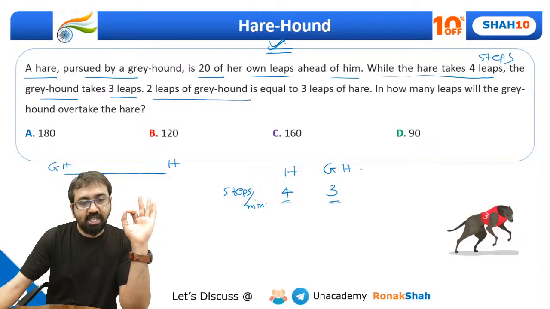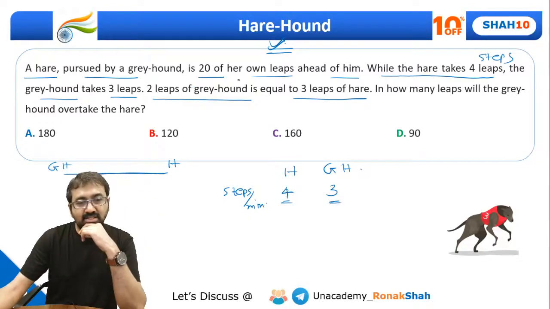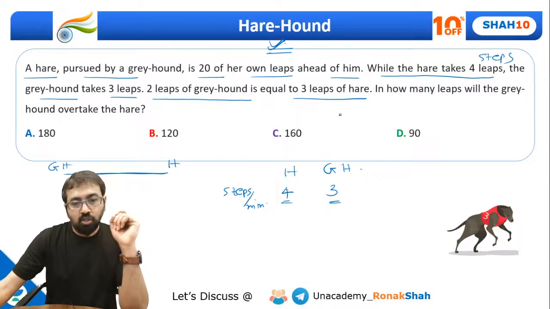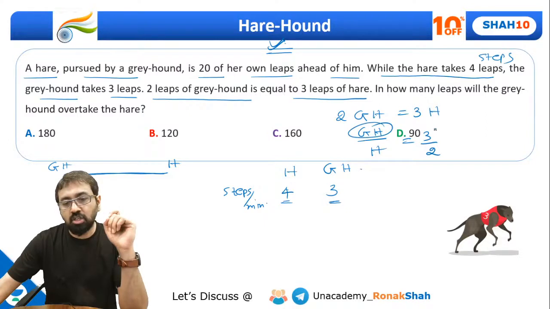2 leaps of the greyhound is equal to 3 leaps of the hare. Okay, now this is the slightly tricky part. 2 leaps of the greyhound is equal to 3 leaps of the hare in terms of distance traveled. So can I say the length of steps of greyhound and hare is 3:2? Let's assume the greyhound covers 3 meters per step.